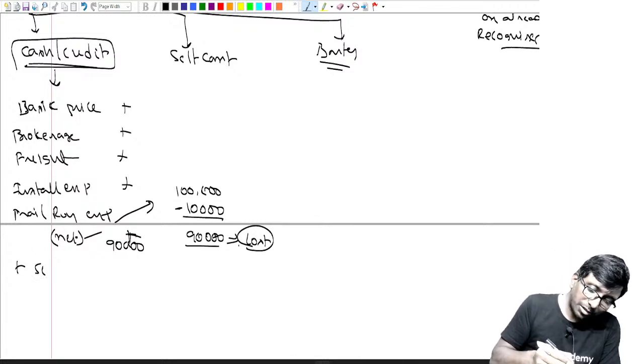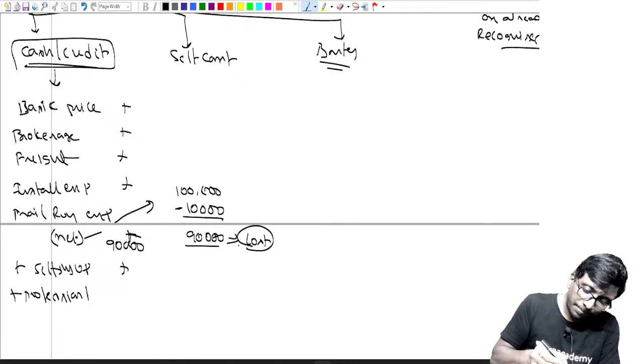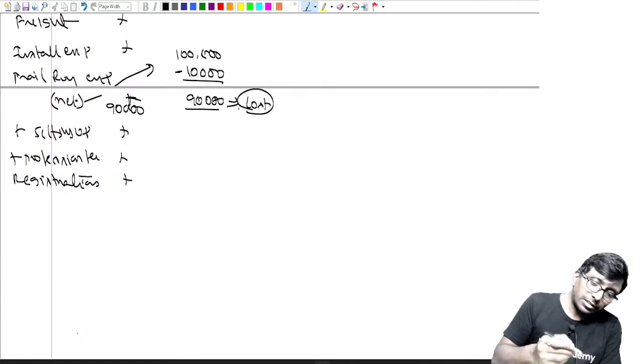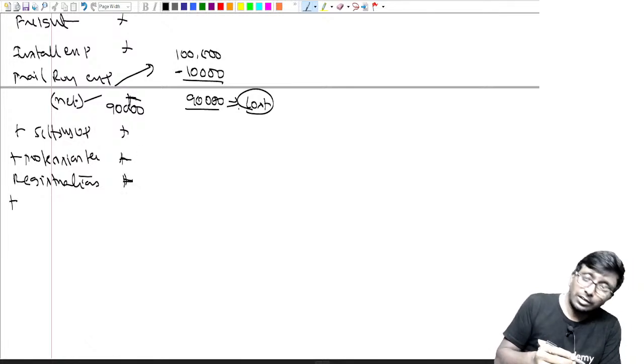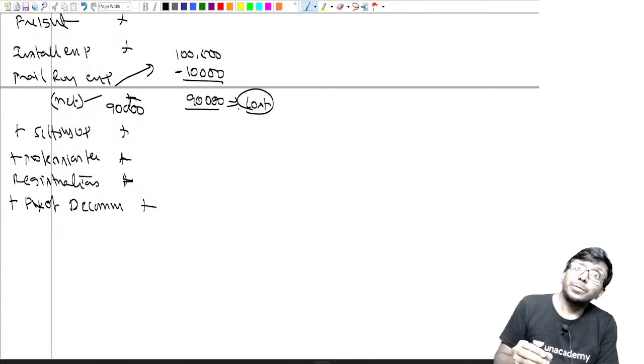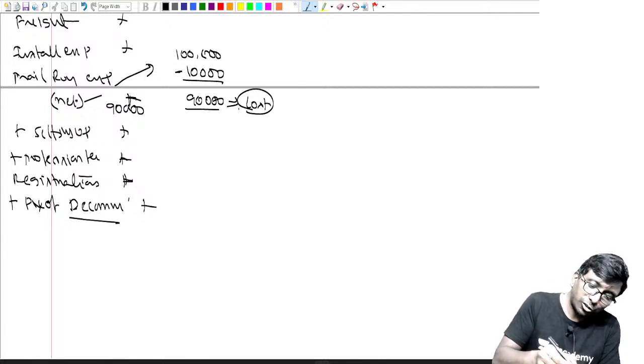Next, anything else? Professional cost, setting up cost. Yes, setting up cost. Next, professional fees. Any registration charges. If it is land or building, you are supposed to pay registration. Yes, registration charges, obviously all that is going to be part and parcel. That's not all. Present value of decommissioning. This you should not forget. Present value of decommissioning or restoration.